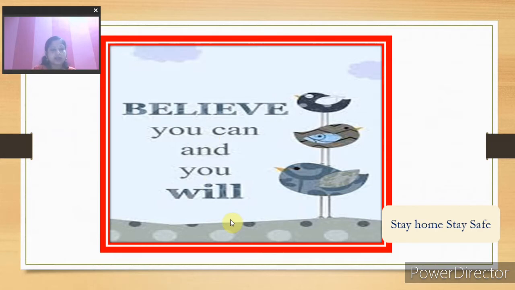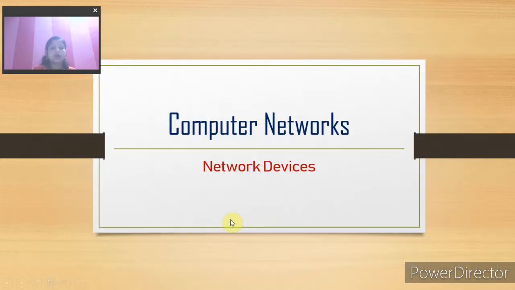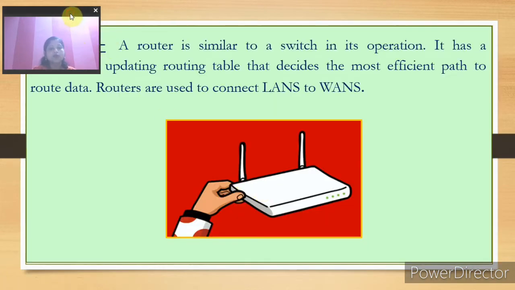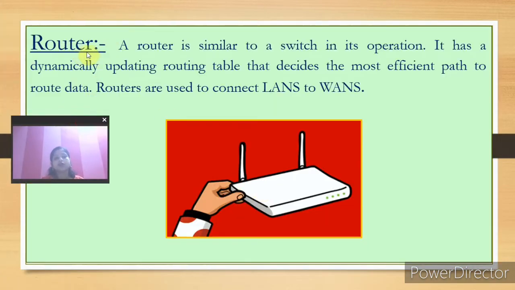Actually, we are reading about computer networks and network devices. Two or three network devices we have already covered, like your switch, hub, and bridge also. So today, some new network devices and transmission media. One new device is known as your router.